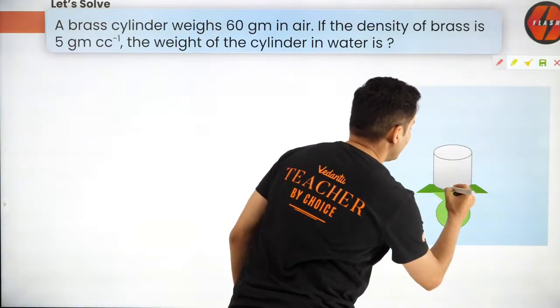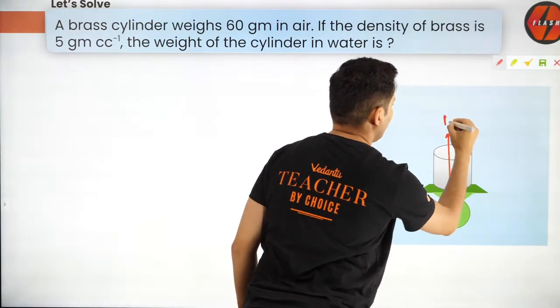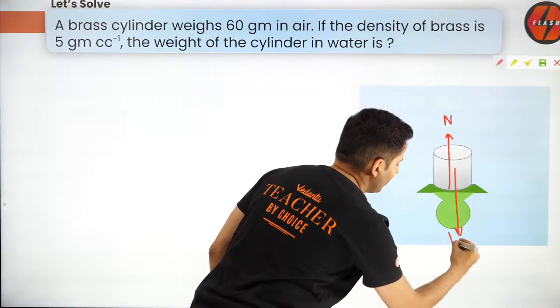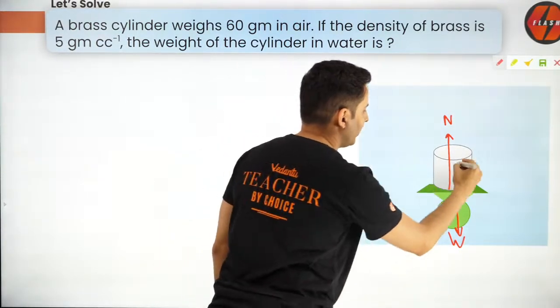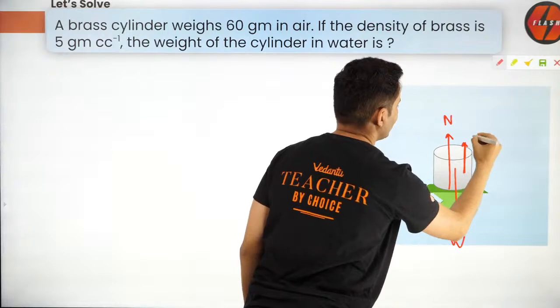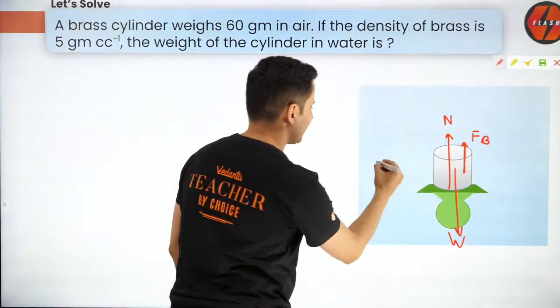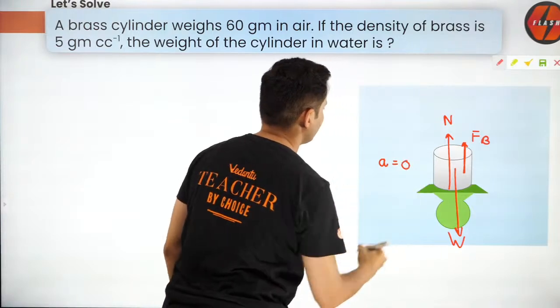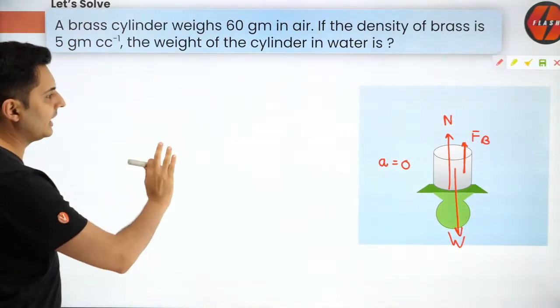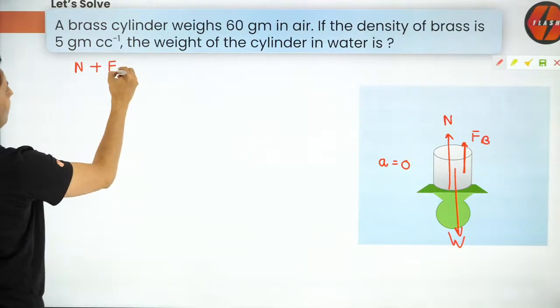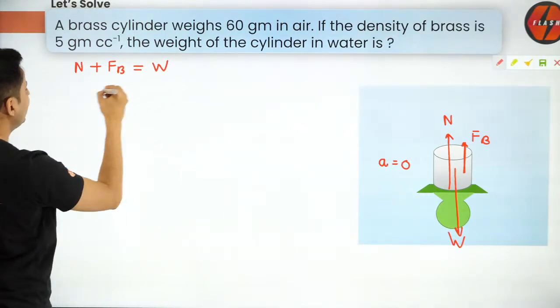So there will be a normal force by the weighing machine on the cylinder. Then there will be the weight of the cylinder. And do not forget, of course, there will also be a buoyant force on the cylinder. So these are the only three forces, and acceleration of course is 0. Now keeping all this in mind, let's start solving the problem. Normal force plus the buoyant force is equal to the weight.